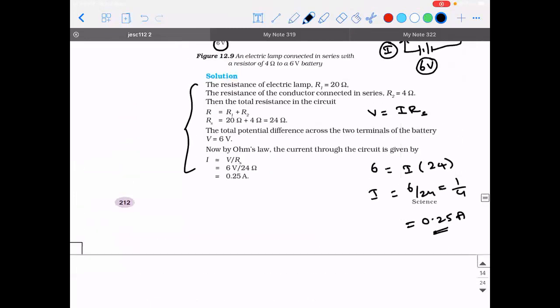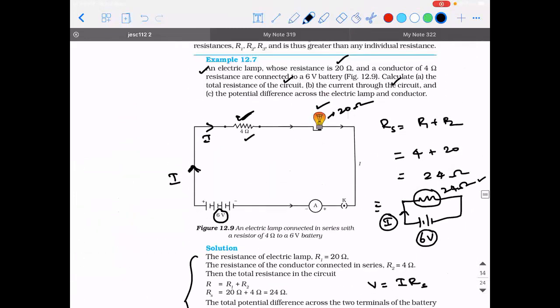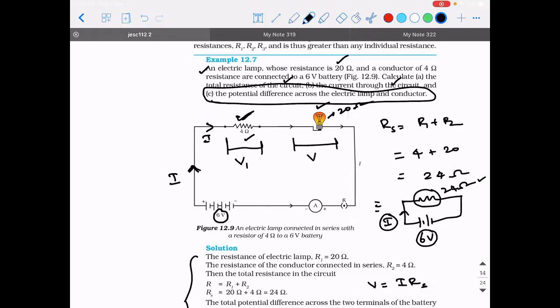Okay. Now comes another important question. The current through the circuit also we found. Now we need to find the potential difference across the electric lamp and the conductor. So if I call the potential drop across the 4 ohm resistor as V1, then the potential drop across the 20 ohm resistor will be V2, such that V1 plus V2 should be how much?